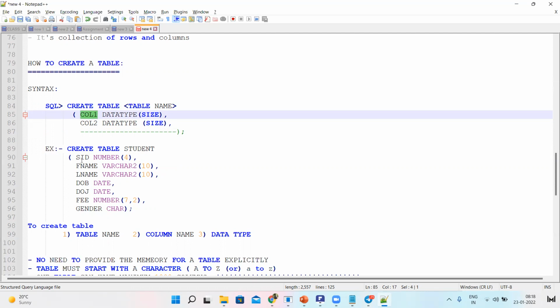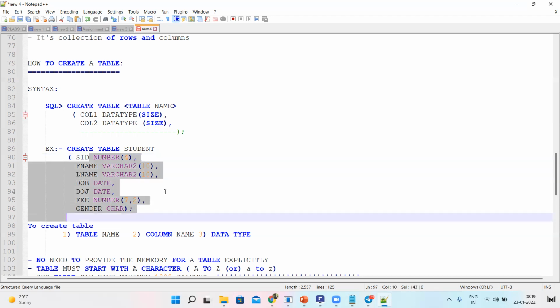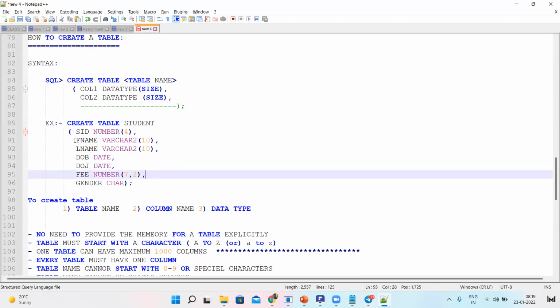Based on the column you are defining, if you define SID, you know you need to insert numeric data. Based on the column and the data you insert, you have to declare the data type. SID is numeric data, so that is the reason we declared it as number. The size we declared as 4 bytes. You need not worry about all these data types; we can discuss them one by one. I am just explaining the syntax.